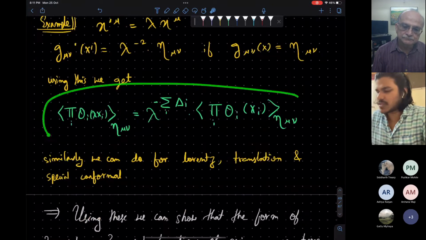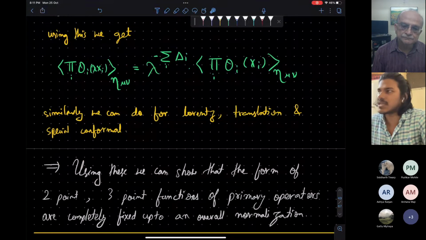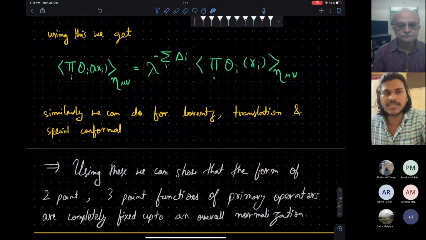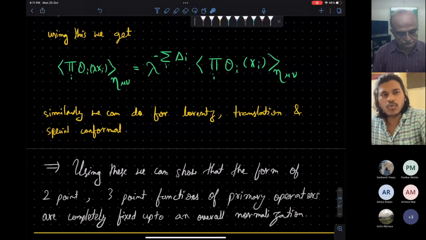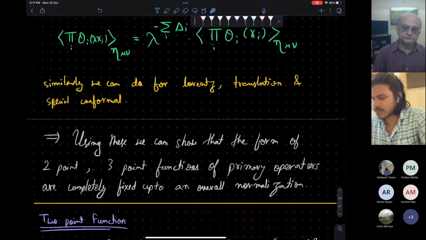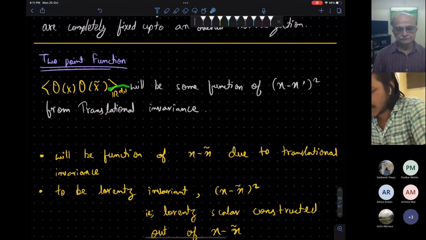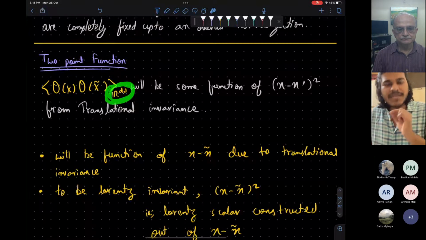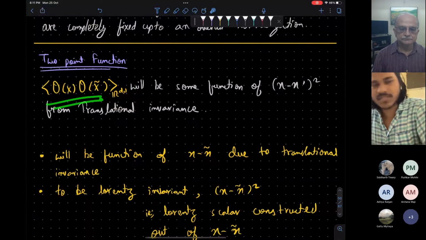Okay? With this equation, we are actually able to fix the 2-point, 3-point, and even 4-point correlation functions. I think in general, in some simple cases, we are able to fix all n-point correlation functions in CFT. For now, I will do the complete calculation for the 2-point correlation function. I am explicitly using this subscript to keep track of which space this correlation function is being computed in. This is R^{D,1}, the Minkowski space. Okay, this is the 2-point correlation function.